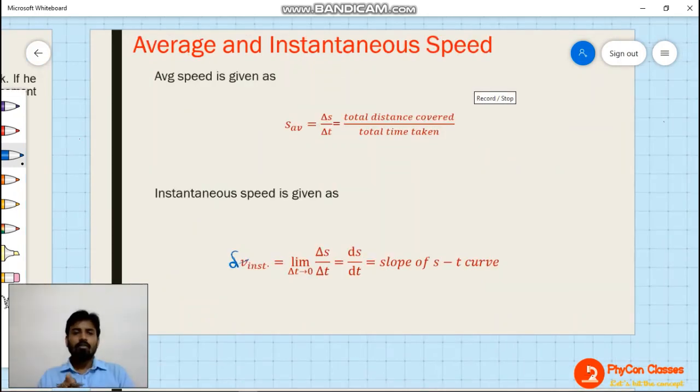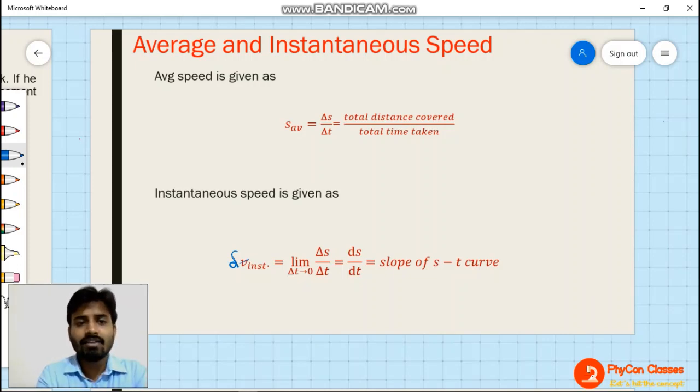Understand? Okay. Now come to average and instantaneous speed. We have discussed average and instantaneous speed previously also. Now we are going to see how we can write the formula for those things. The average speed is defined as delta S divided by delta T, where delta S is the distance traveled and delta T is the time taken. So if you take the total distance covered divided by the total time taken, it is going to give you the average speed.